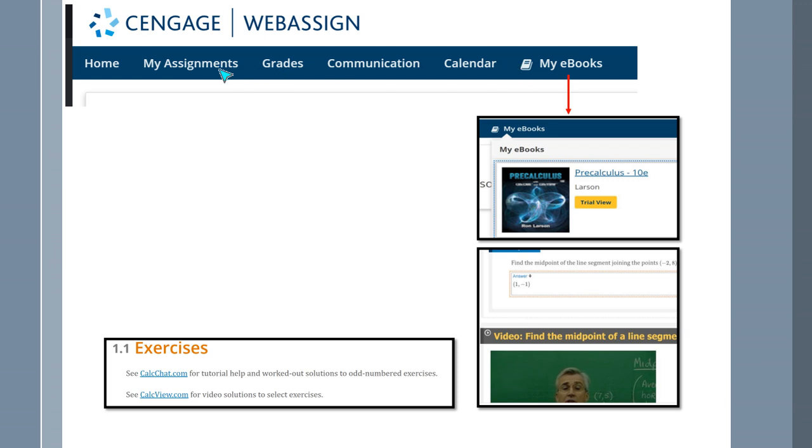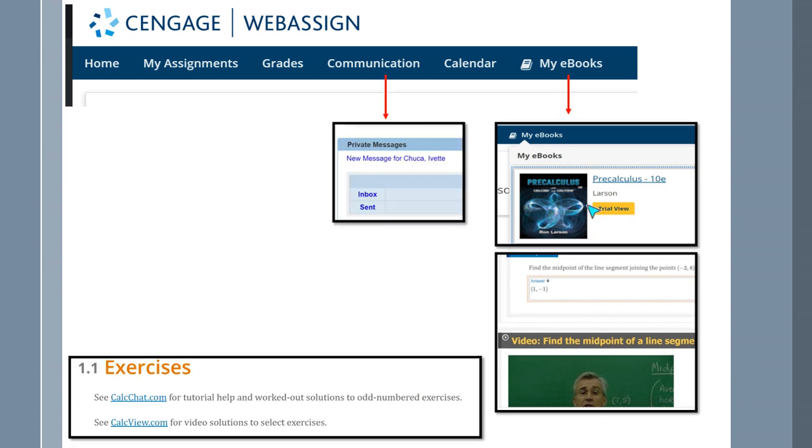Now, under these categories, you should see your ebook. So if you click on your ebook, you'll be able to view your textbook. And sometimes your instructors will put a link in Blackboard, but if you don't see it on Blackboard, then you can come here to WebAssign and get access to your ebook. Under communication, you'll be able to send messages out to your instructor. And then we have,